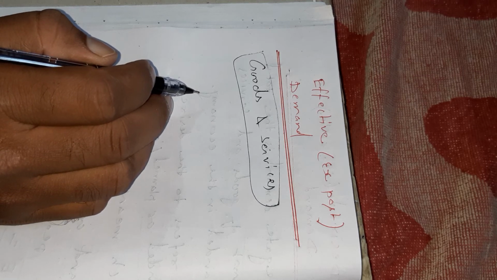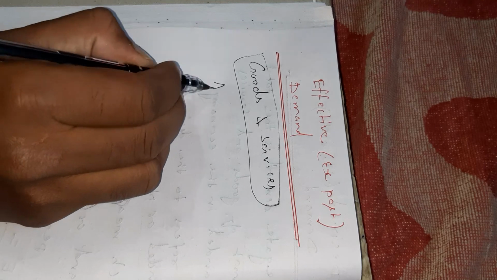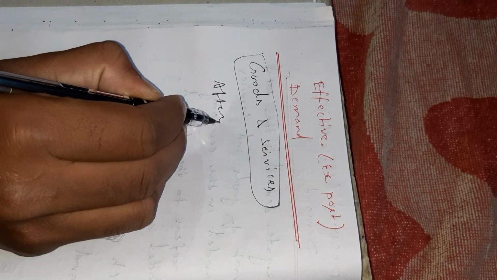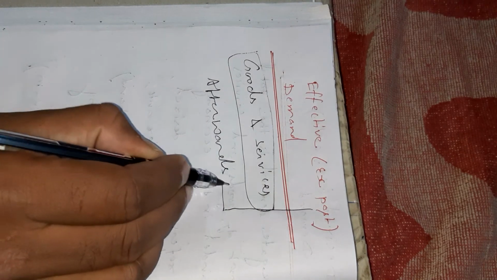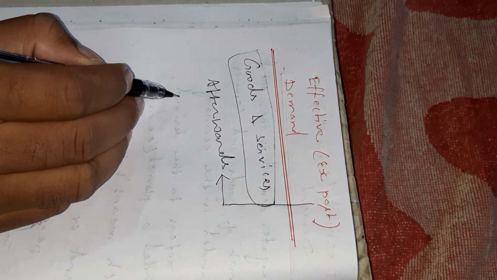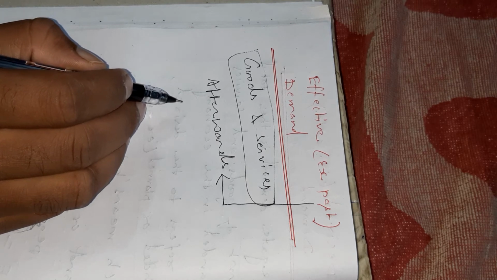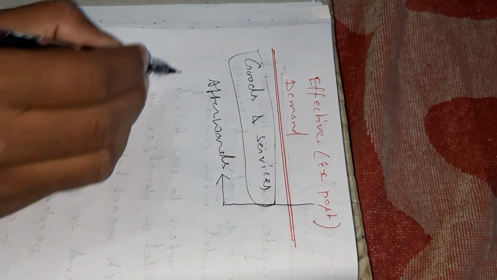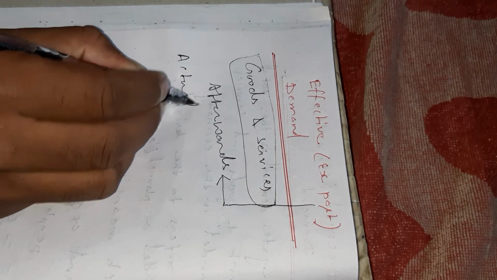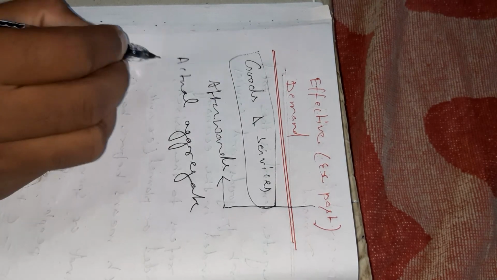What does ex post mean? Afterwards. Ex post means afterwards. It refers to something that actually happens. Effective demand is the actual aggregate demand. What is actual aggregate demand?